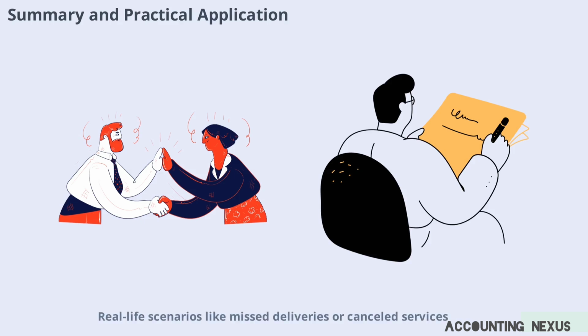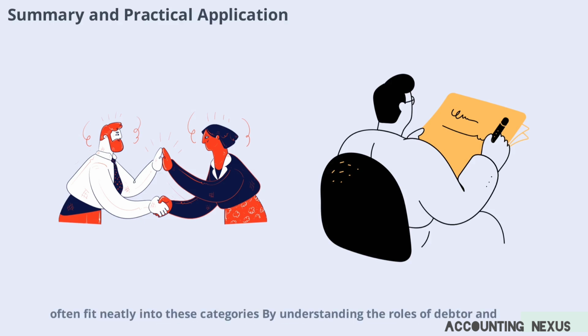Real-life scenarios like missed deliveries or canceled services often fit neatly into these categories. By understanding the roles of debtor and creditor and the key elements of each breach, you can better protect your interests and respond appropriately when things go wrong. In the next chapter, you'll learn about the remedies available for each form of breach, empowering you to take action when your contractual rights are affected.